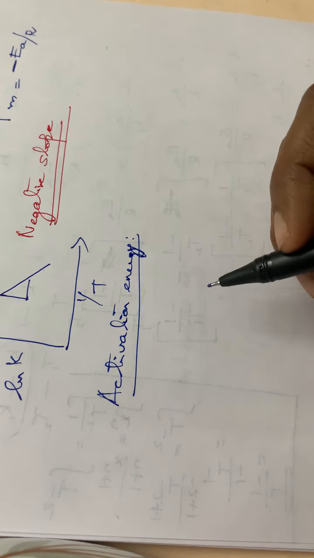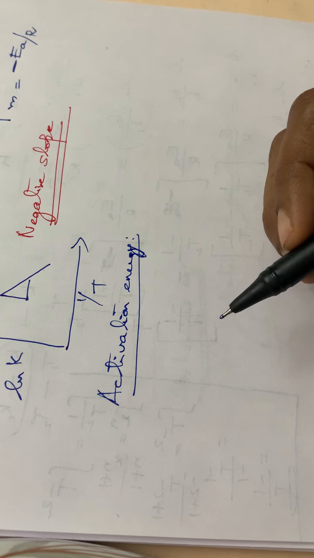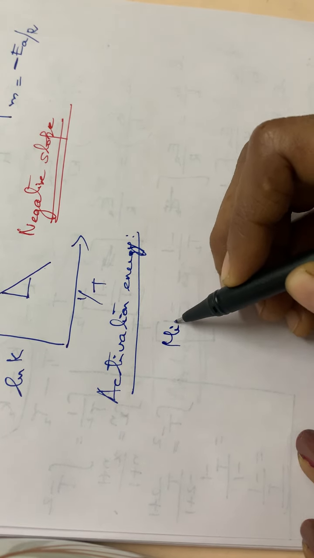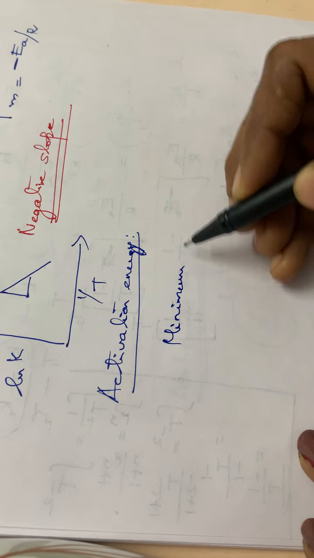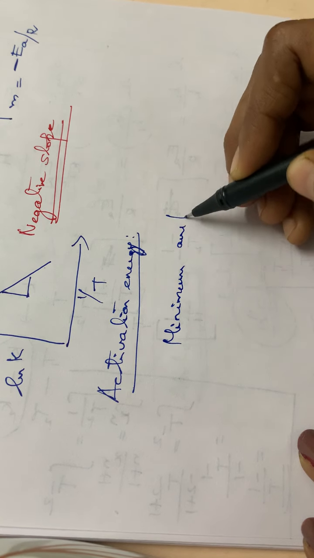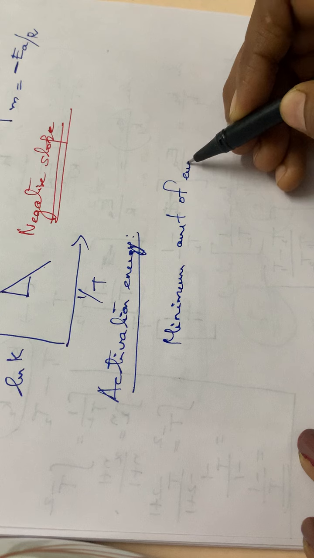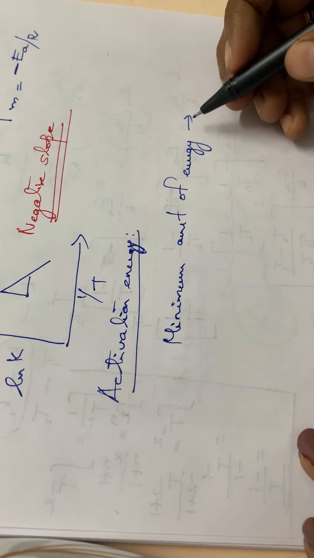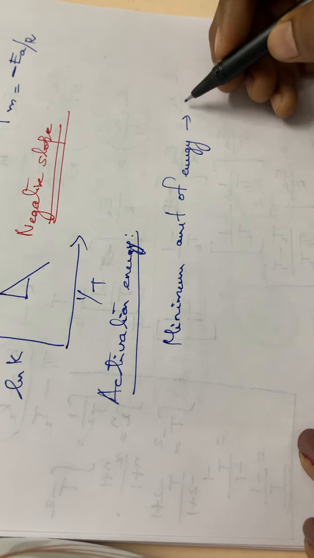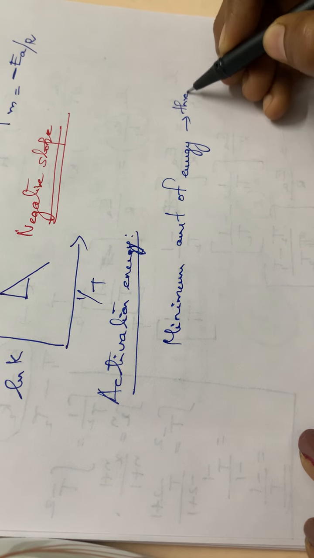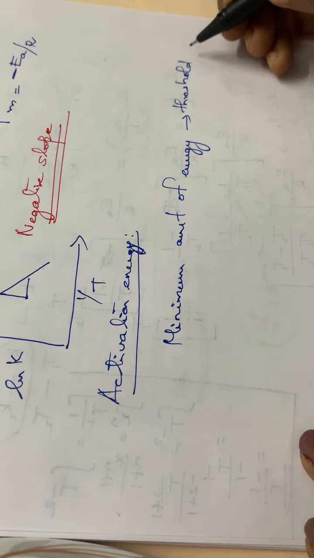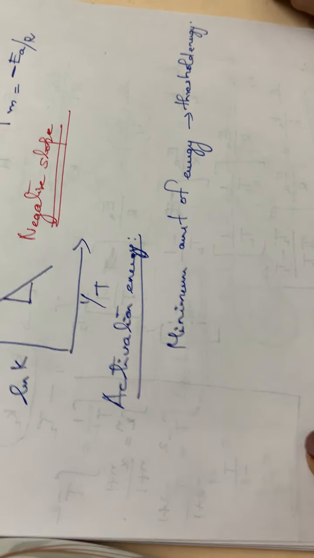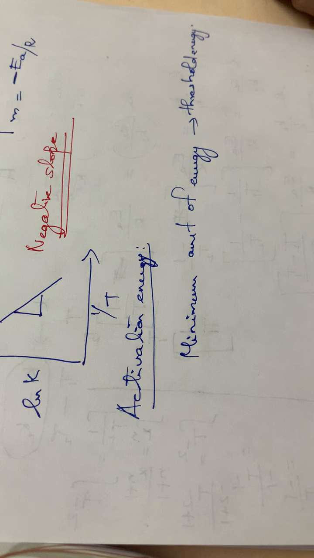Activation energy. Normally the molecules will have a minimum amount of energy to take part in a chemical reaction. The molecules should have a minimum amount of energy before they undergo a chemical reaction. That minimum amount of energy that the molecule should have is called the threshold energy, isn't it? That energy is called the threshold energy.